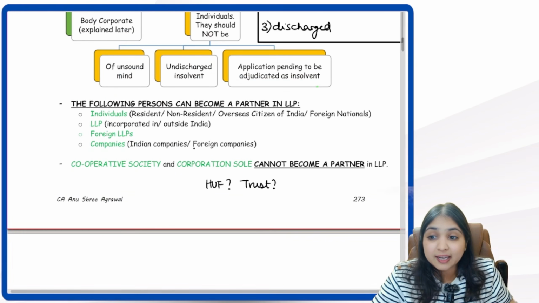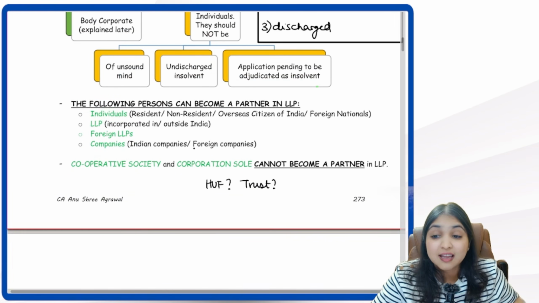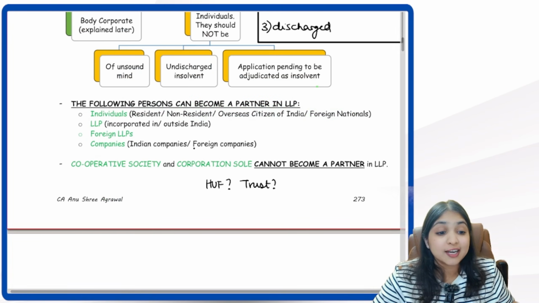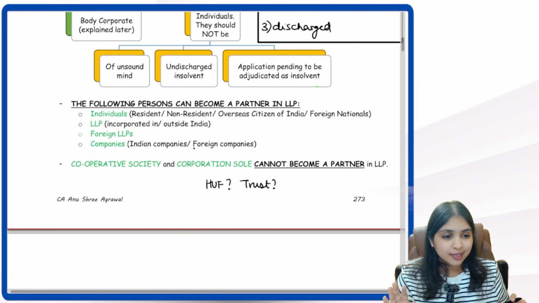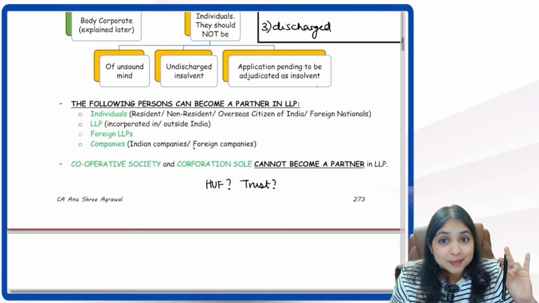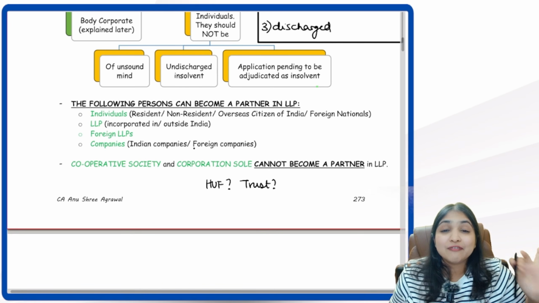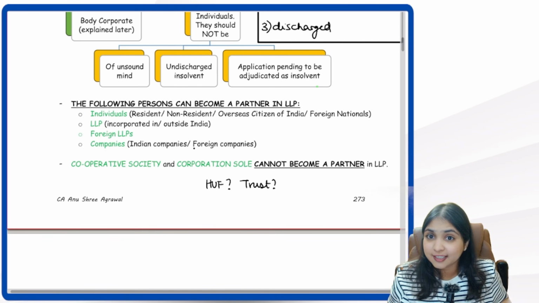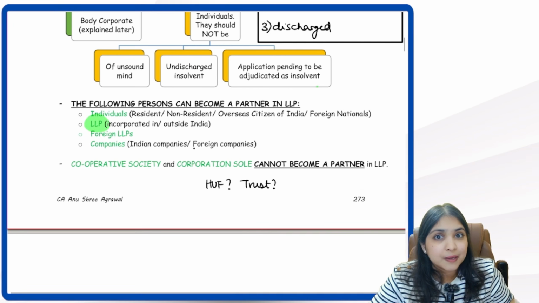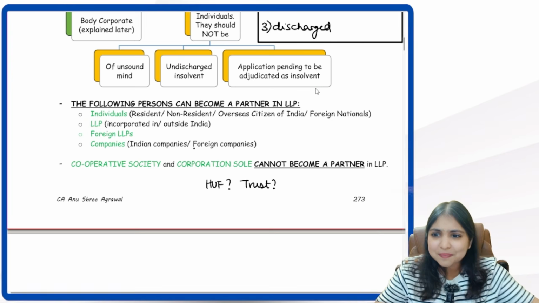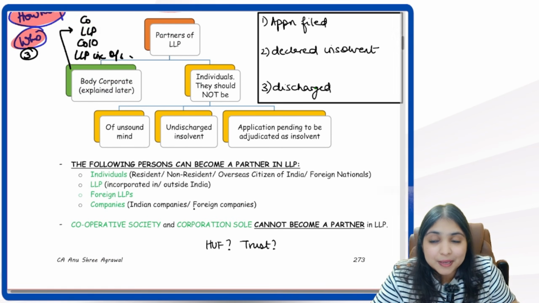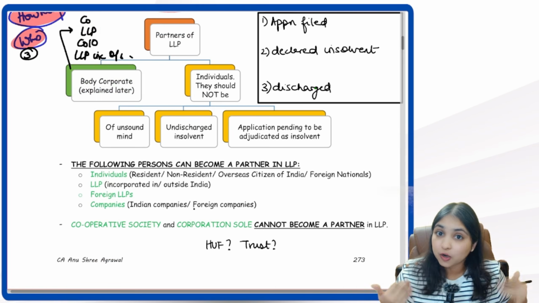Alright, tell me, can an individual be a partner? Yes, that individual can be resident, non-resident, overseas citizen, foreign national, it doesn't matter. Any individual can be a partner. Just that he should not be of unsound mind, he should not be insolvent, he should not have filed an application to be adjudicated as insolvent. That's all. Then tell me, can an LLP be a partner in another LLP? Yes. How? Simple. LLP will come under body corporate. The body corporate definition has LLP. So even an LLP can become a partner of another LLP.